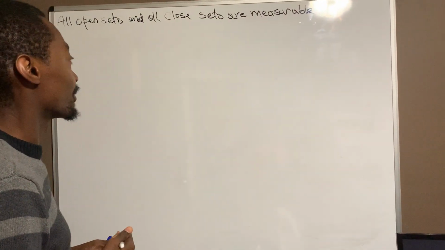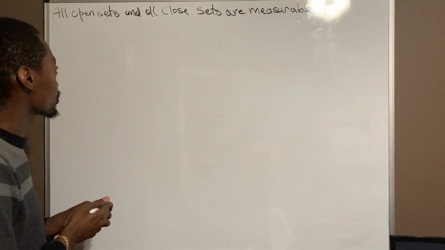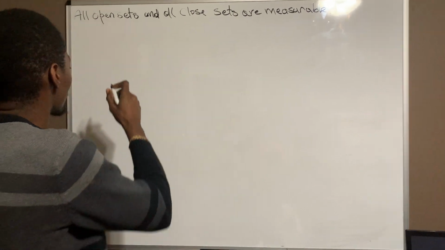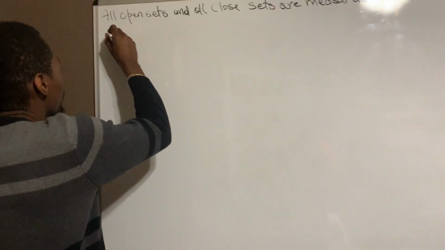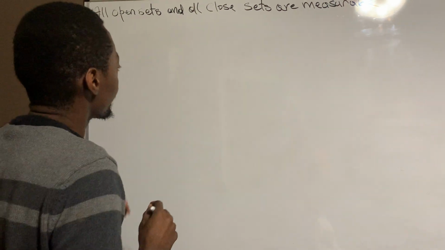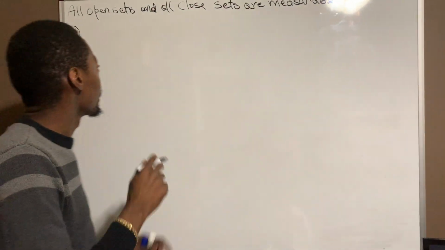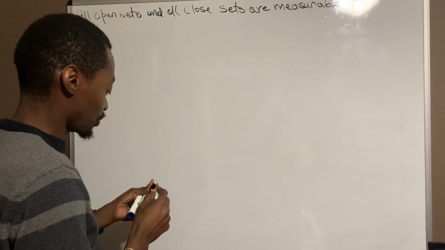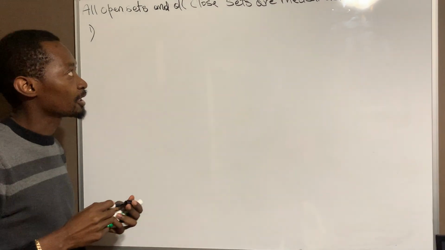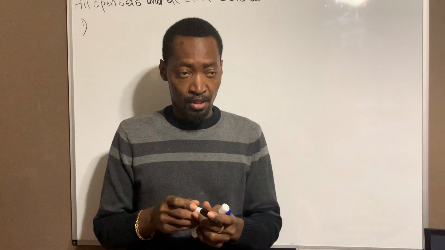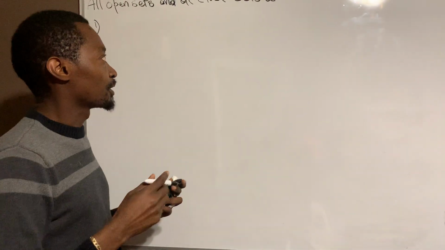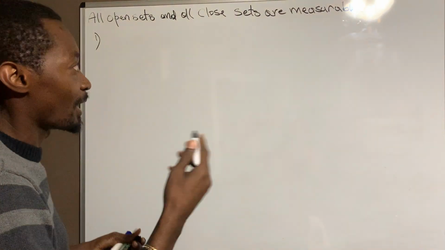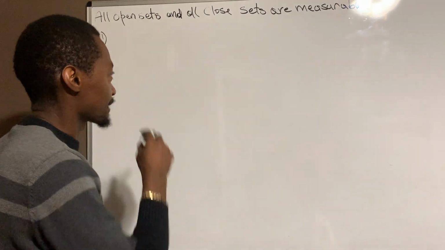There is much discussion about that, and the way we're going to start is in two steps. First, we are going to show that every set, we're going to start with open sets, right? We're going to show that every open set can be rewritten as a countable disjoint union of open sets.